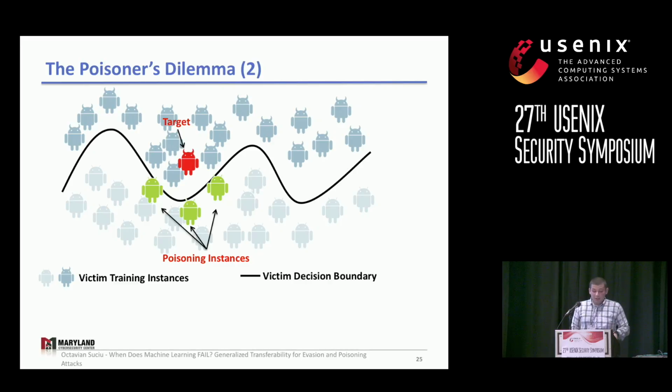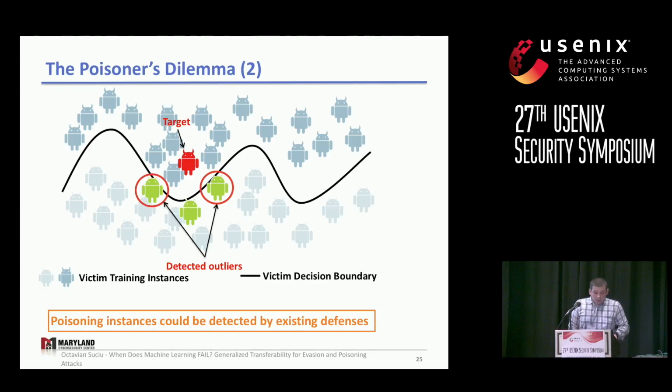So what they do is they just craft instances with the opposite label, in this case, malicious applications, and when inserted in the training set, those instances will end up shifting the decision boundary of the victim so that the target gets misclassified as benign. All right, so by doing this, we actually observed that existing defenses might detect such instances as outliers, and because outliers will be removed later on, the success of the attack will decrease substantially.